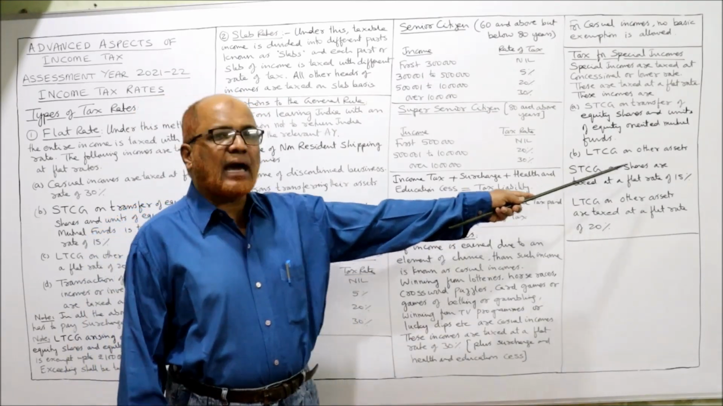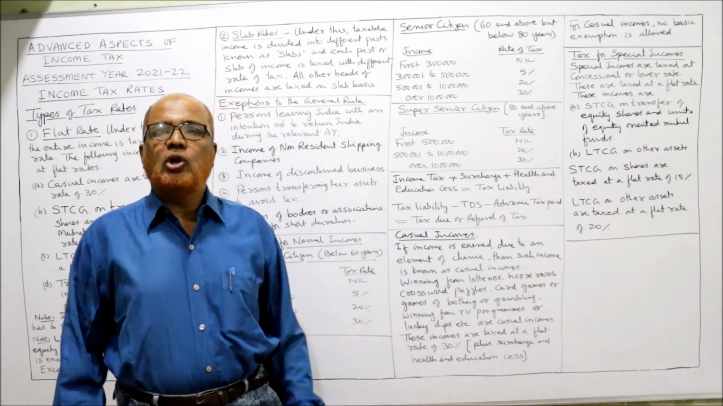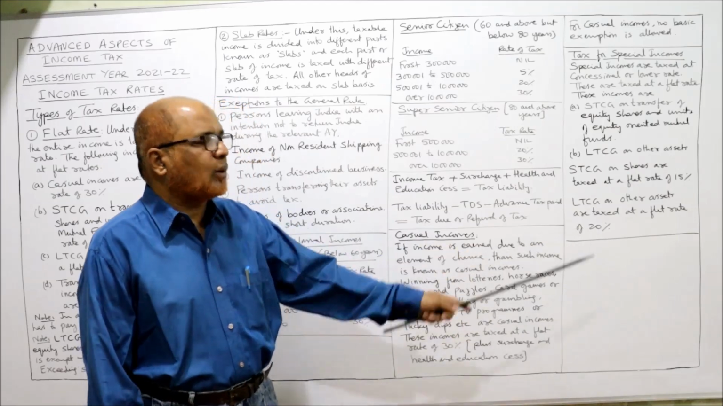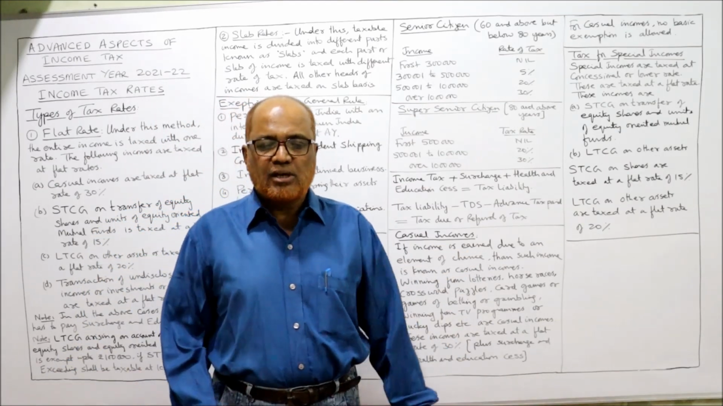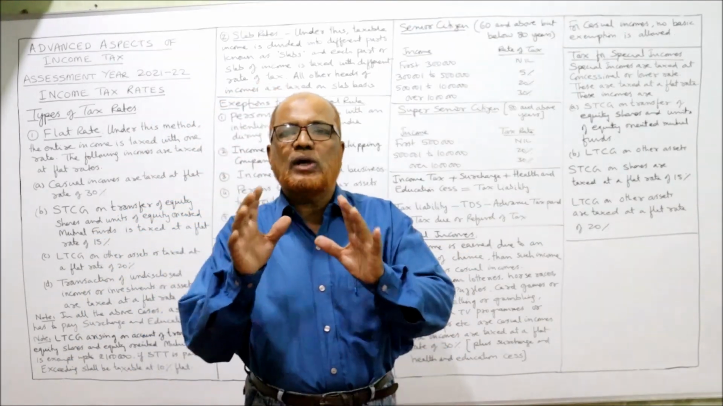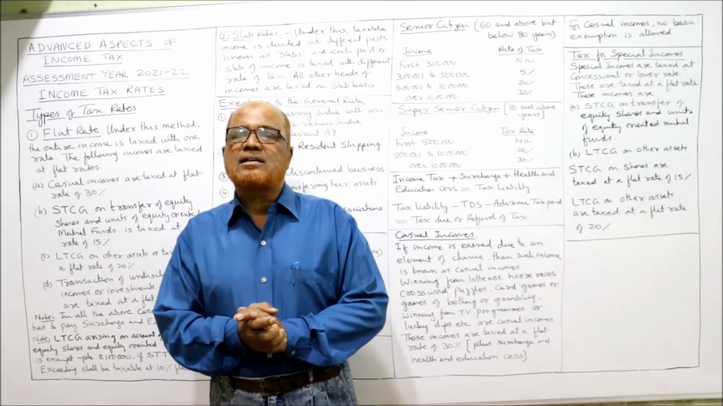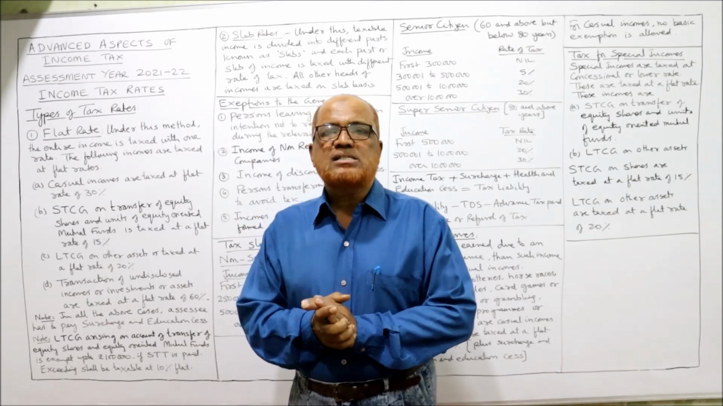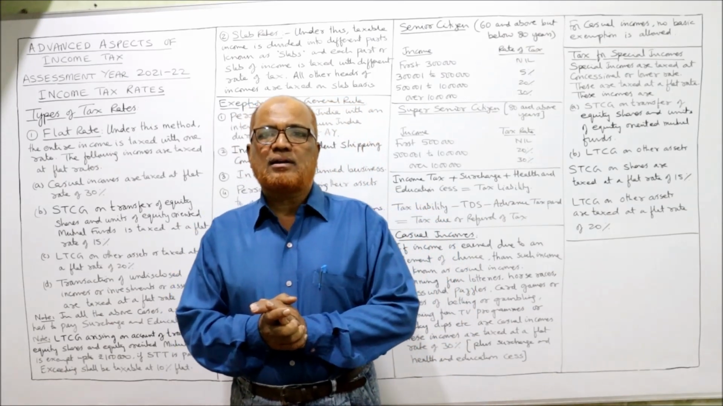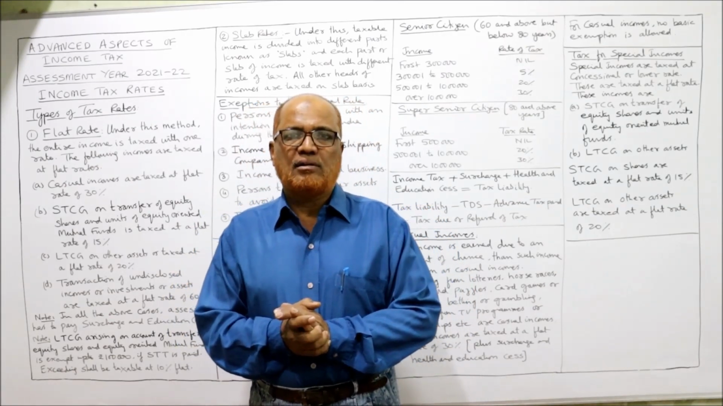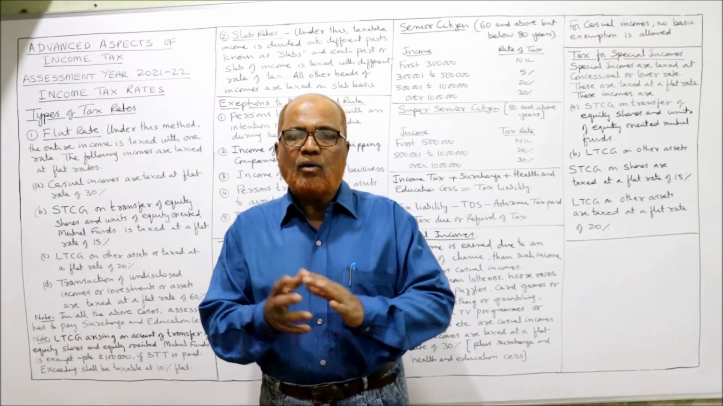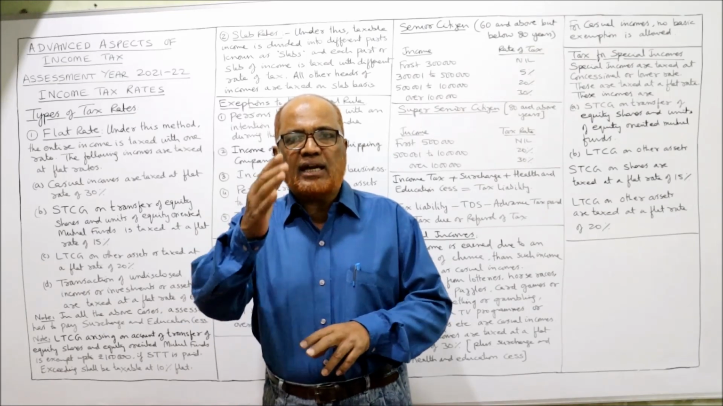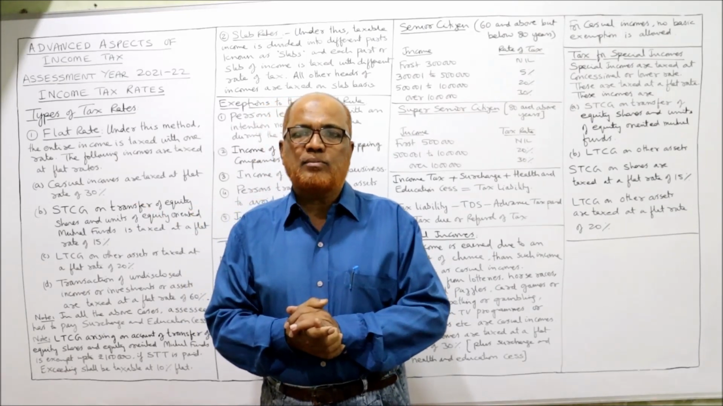Similarly, long-term capital gain on other assets is taxed at a flat rate of 20%. That's it. So this is the end of the theoretical part of income tax rates. Inshallah, next video I'll start the problems on tax calculations by applying different rates. Whatever theory we have discussed in these two videos, that theory we will apply in the problems in the next video.